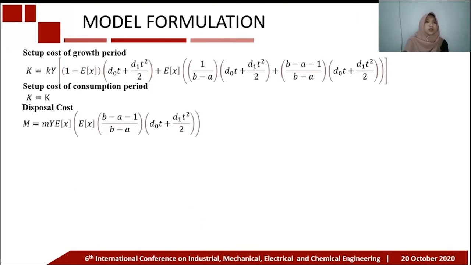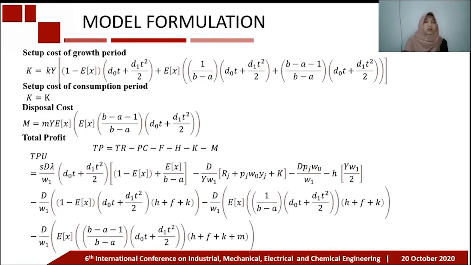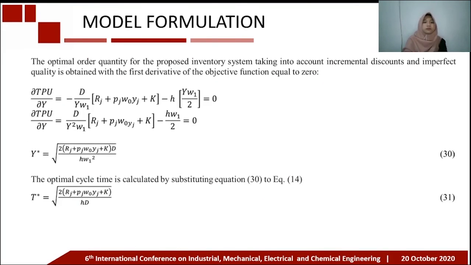Disposal cost. Disposal cost is used to dispose of dead items during the growth period, and the total profit is obtained from the total revenue minus the total cost, where the total profit per unit time is obtained from the total profit divided by the cycle time.